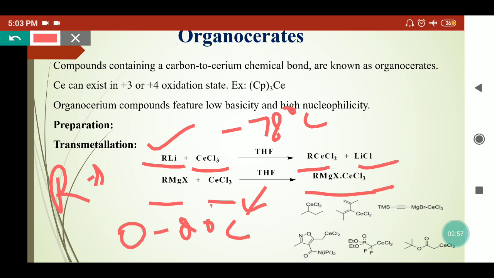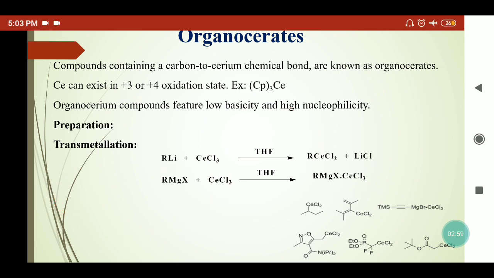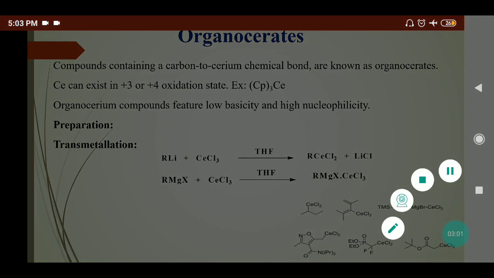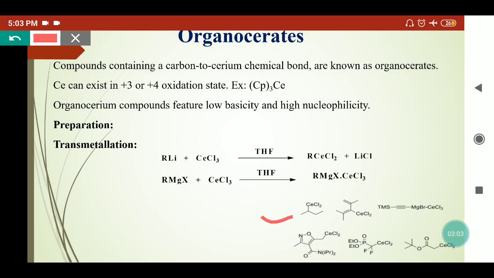Here we can see that different types of organocerate compounds can be synthesized. The R group can be a normal alkyl chain, a dienyl-type group, or an alkynyl group. Different heterocyclic moieties can be used as the R group, or different types of alkyl groups, and we can transmetallate them with cerium chloride and prepare the organocerate compounds.